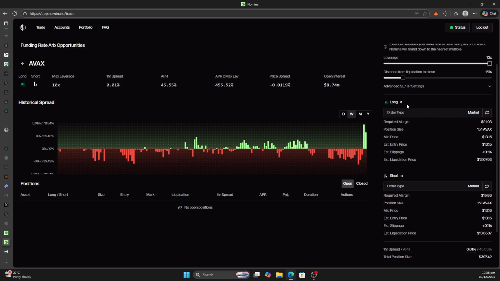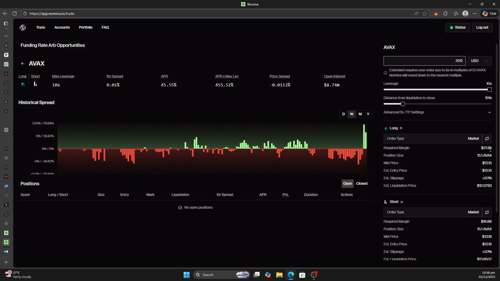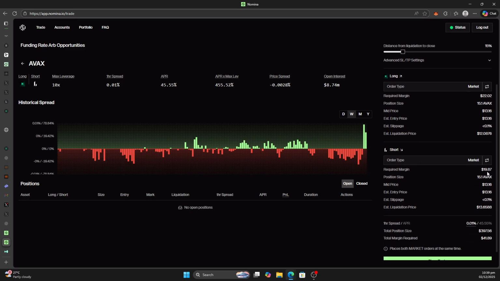So it's going to open a long position on this asset using a margin of around $22 with 10x leverage. So that's $200 worth of volume on Extended, and $200 worth of volume on Lighter, where it's going to replicate a short position.